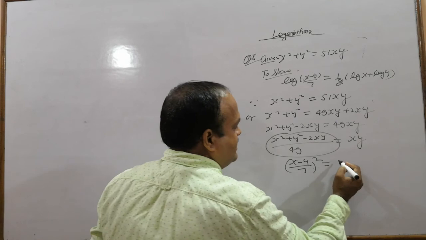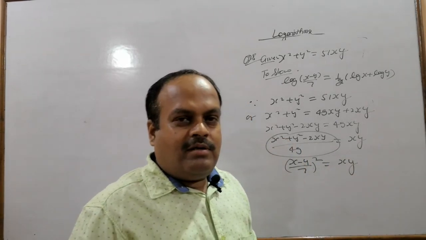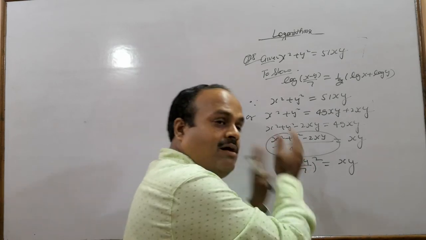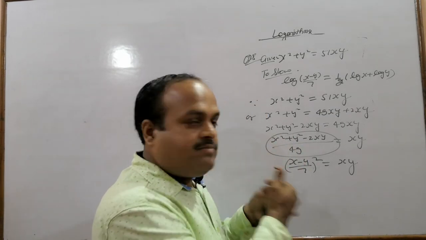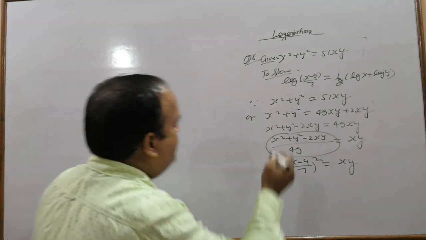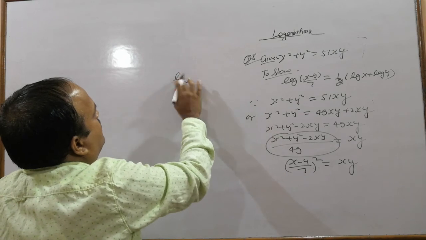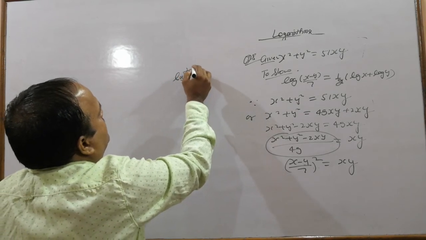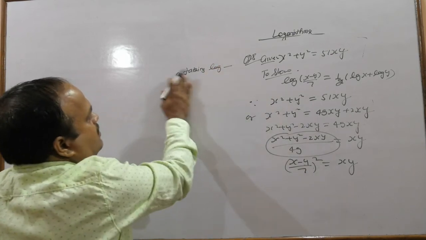So we can write it like this. Now you make a mistake here again. Now take the log: taking log of both the sides. So what do we get?